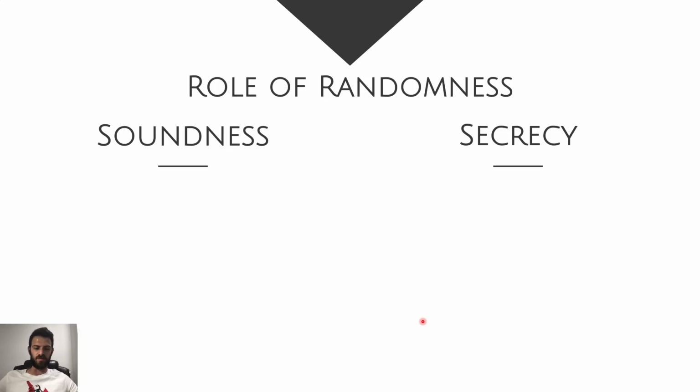And in the world of secrecy, it has a very important role in preserving the zero-knowledge property of zero-knowledge proofs. In the world of soundness, we know that interactive proofs are equal in their computational power to the entirety of PSPACE. However, we also know that if we restrict to only deterministic verifiers, then deterministic-verifier interactive proofs are only as strong as NP, which is believed to be weaker than PSPACE.